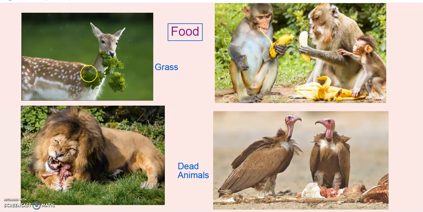You can see here a deer is eating the leaves of a plant, and these monkeys are eating bananas, and this lion is eating a dead animal. Animals like lions, tigers and wolves eat only dead animals. Some birds like vultures, eagles and owls, what do they eat? Yes, they eat dead animals.